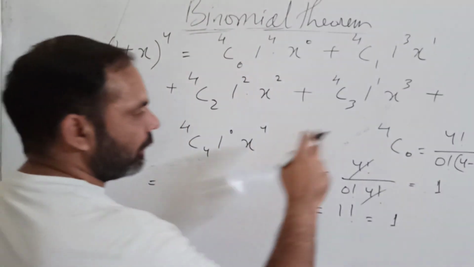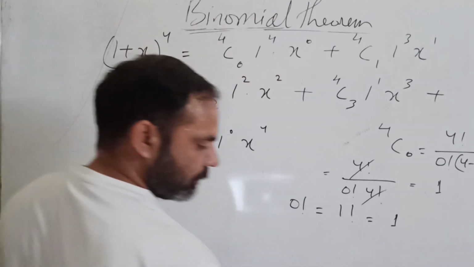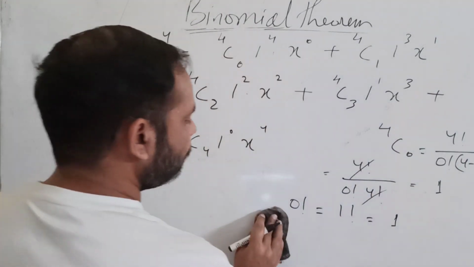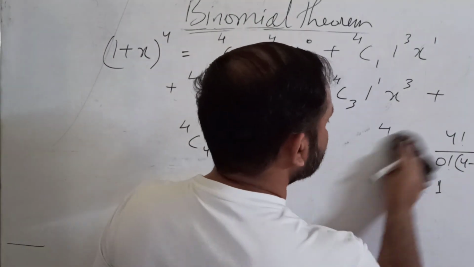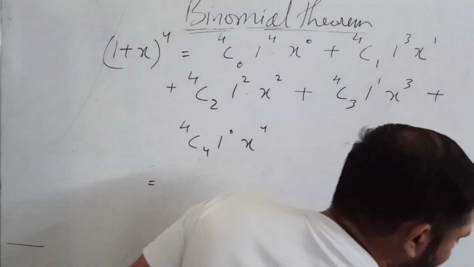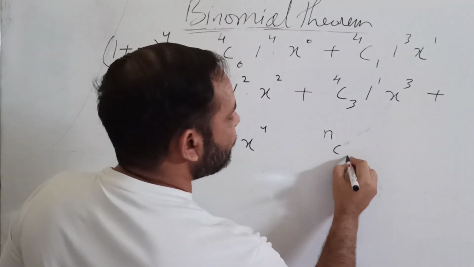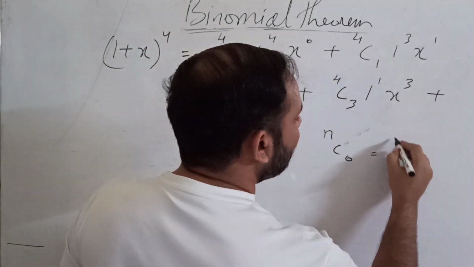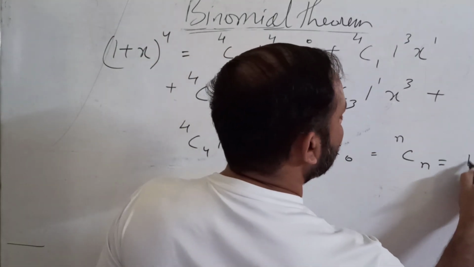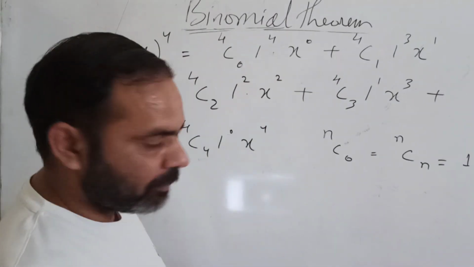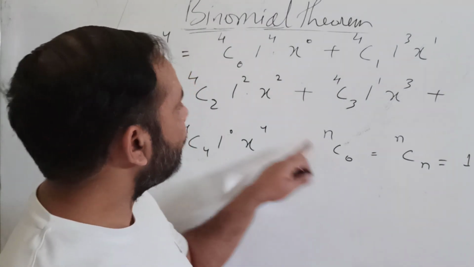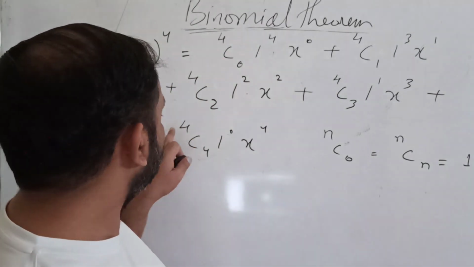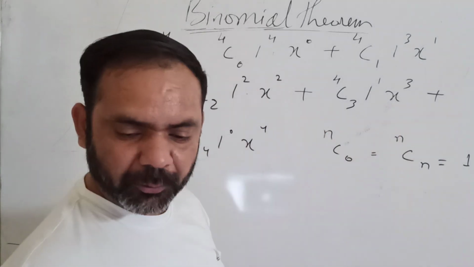Okay. Now suppose you have nC0. nC0 is equal to nCn is equal to 1. Always remember that nC0, like 4C0 or 4C4, will both be equal to 1.